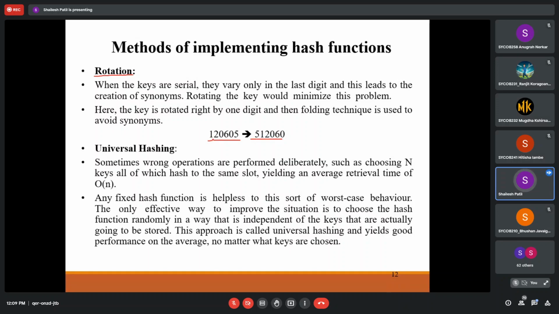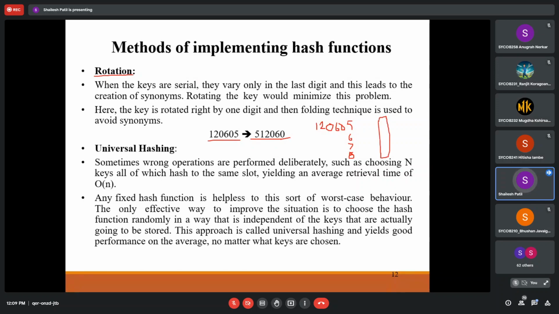Okay, so suppose it is 120605, it becomes 512060. So what is the benefit of this? Suppose all keys are in sequential order. So my key will be like this: 1 2 0 6 5. Again I will have 12066, then 6, then 7, then 8, and so on. In that case your hashing also will be equally distributed.